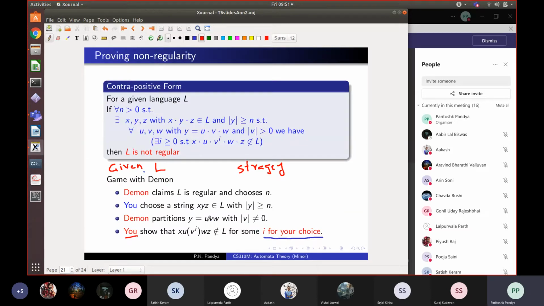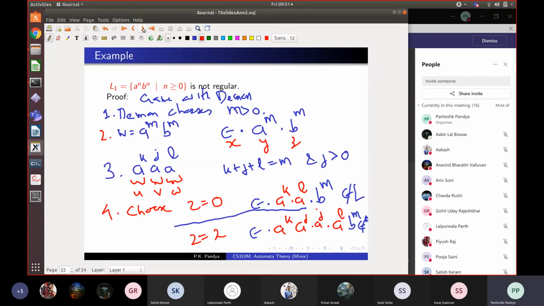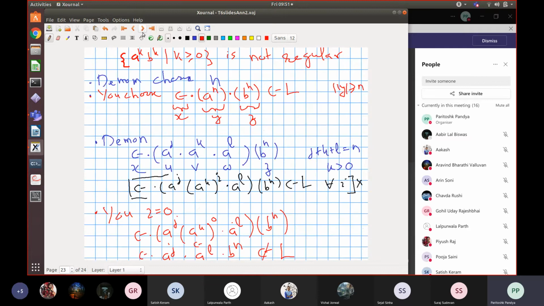So we'll break this string Y into 3 parts, UVW. And for any UVW split that Daemon gives, you have to be able to show that that V that he chose was not pumpable. That is, there is some I such that this holds, right? This is what we did. And in our case, we chose I equal to 0, right?